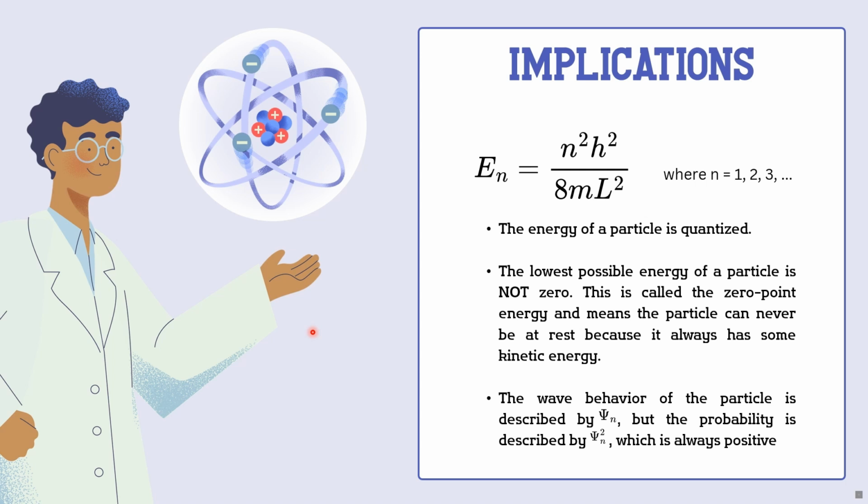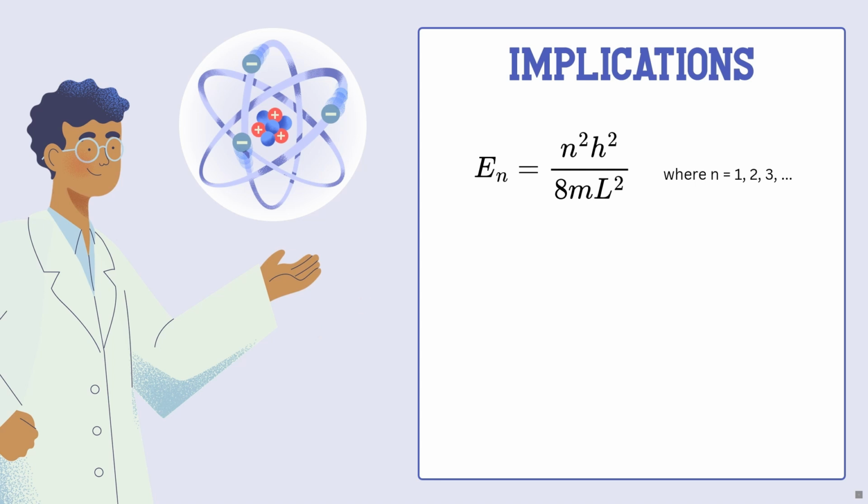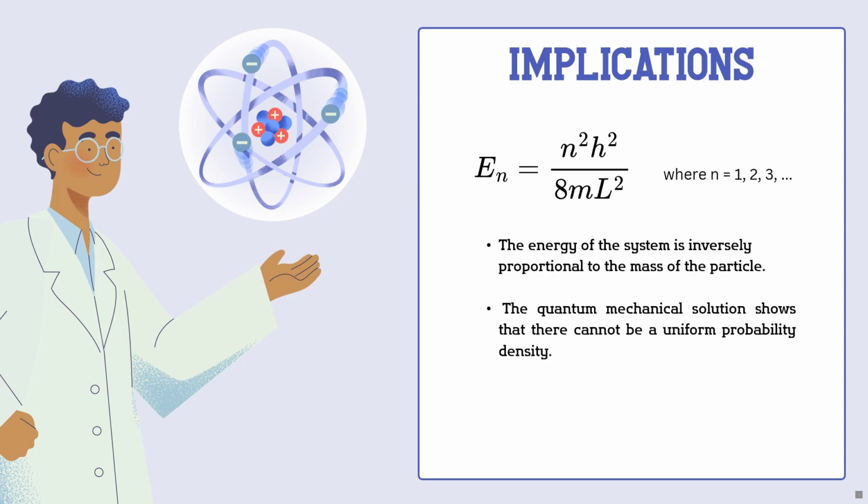Also, the square of the wave function gives us the probability density. In fact, this wave function looks just like a standing wave set up in a vibrating string, but with positive values. Also, the energy of the system is inversely proportional to the mass and the length of the box, and the quantum mechanical solution shows that there cannot be a uniform probability density for the particle.